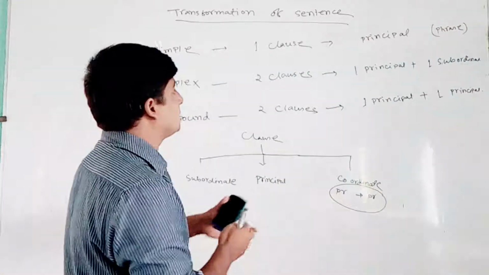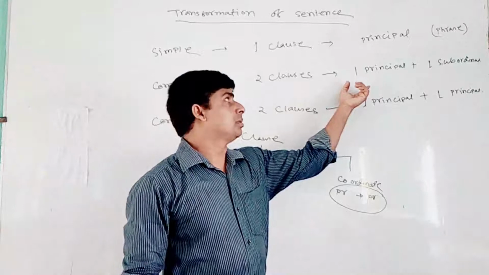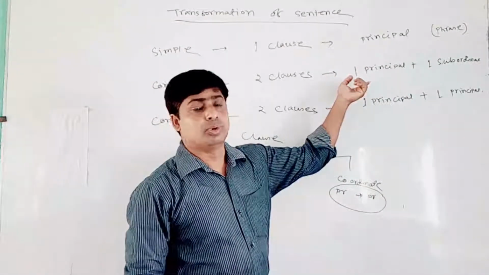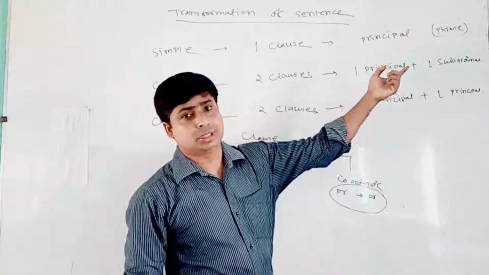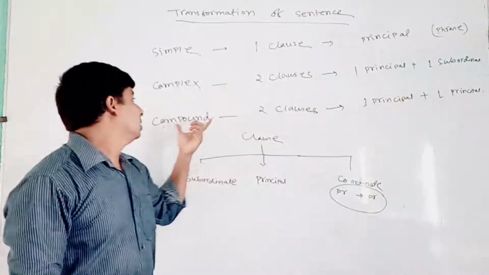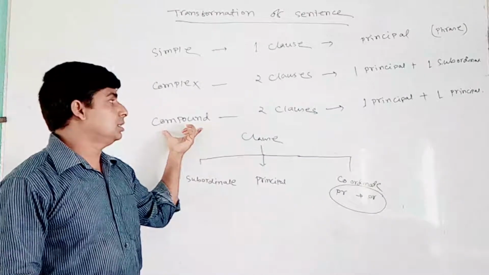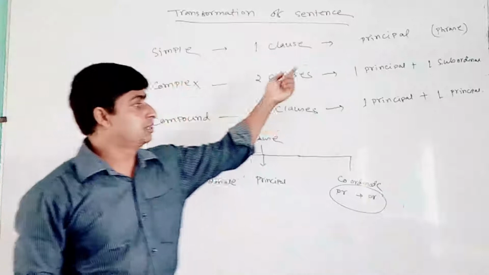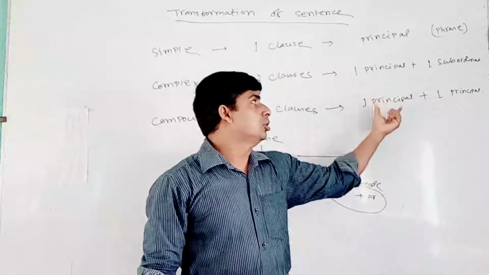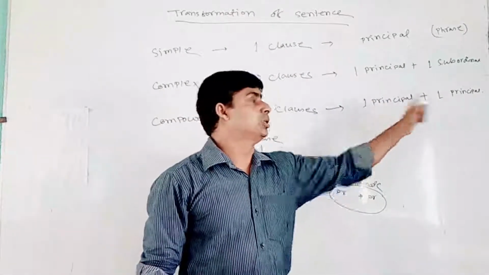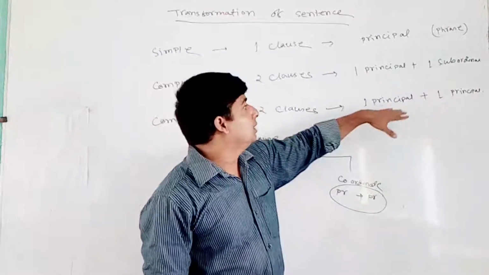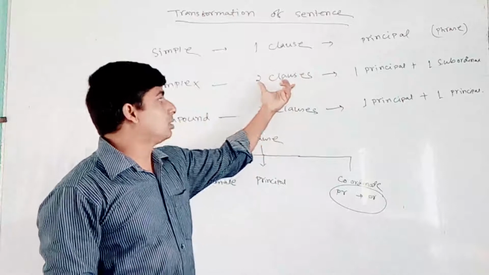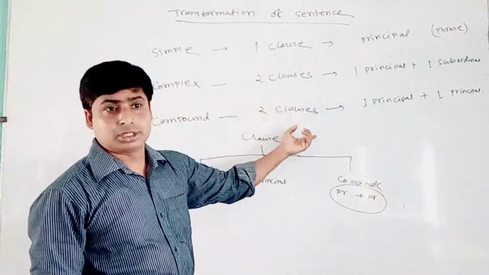In complex sentences, there should be one principal clause and one subordinate clause. I repeat, one principal clause and one subordinate clause. In compound sentences, of course there are two clauses like complex sentences, but the difference is that here there is no subordinate clause. Both are principal, and these two are joined by some conjunction, subordinate conjunction or coordinate conjunction.